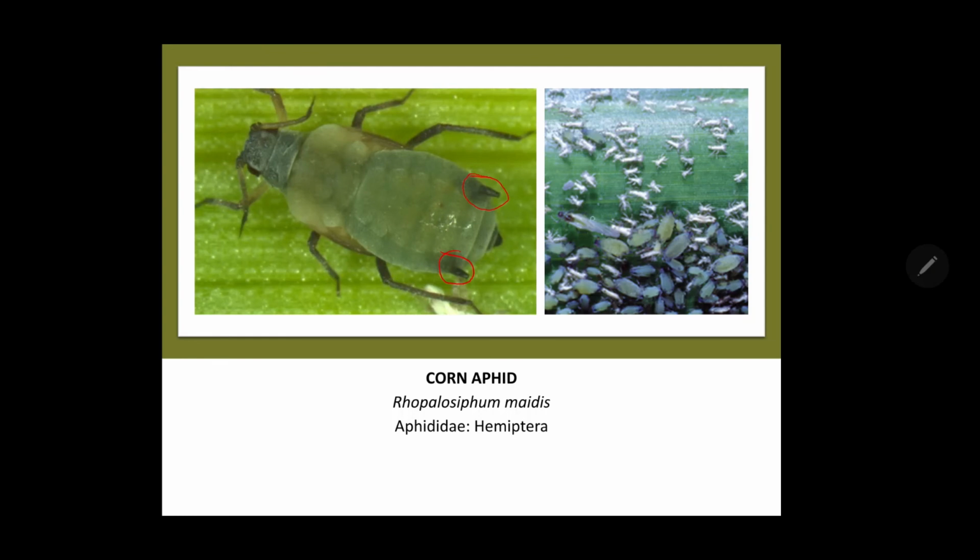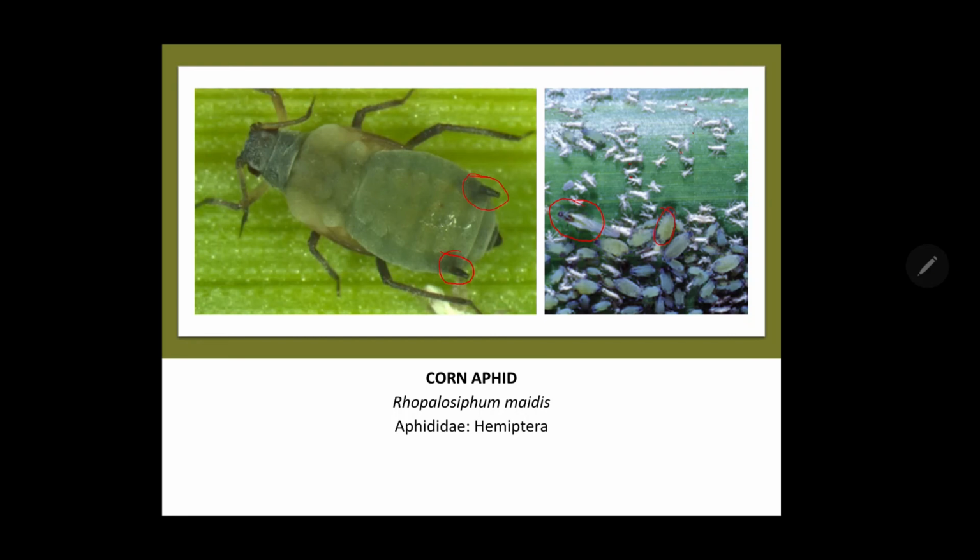Here we can differentiate the adults and the nymphs. All these whites are exuviae or cast skins of these aphids. It grows in a very dense population, so they overlap on a single surface. It never attacks every plant, but whenever it occurs, it completely covers the foliage of that plant.